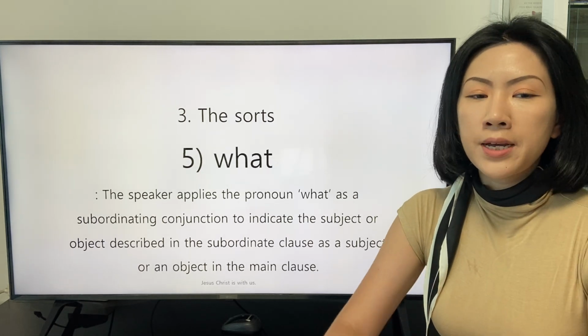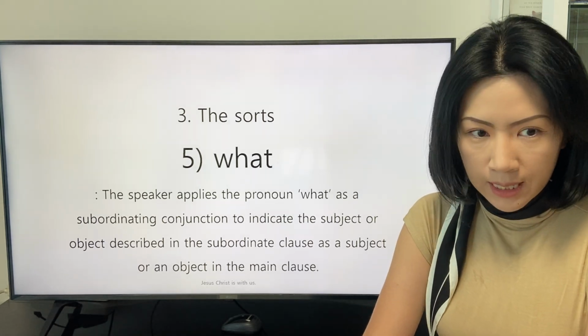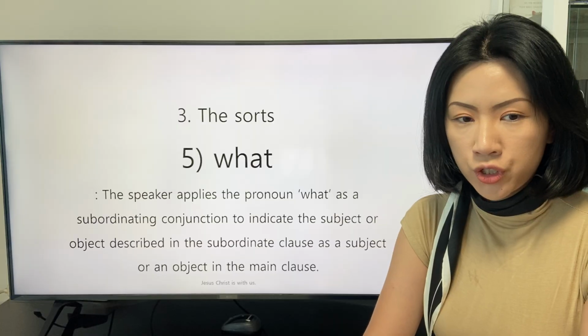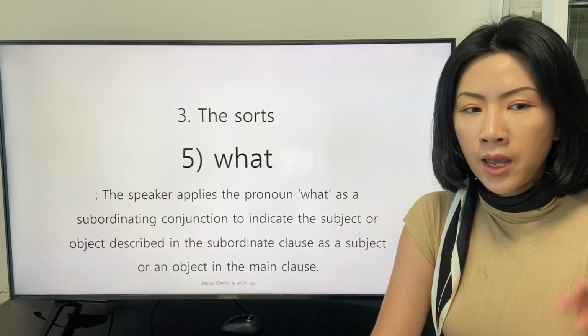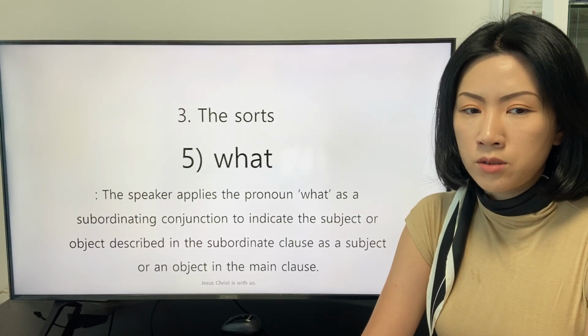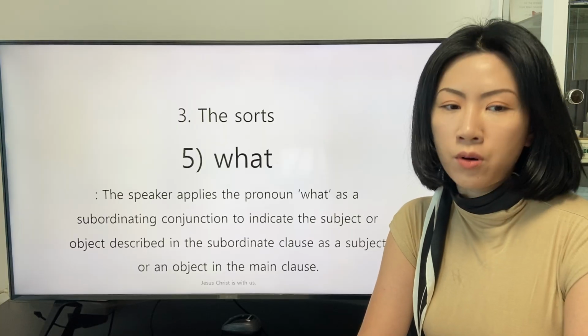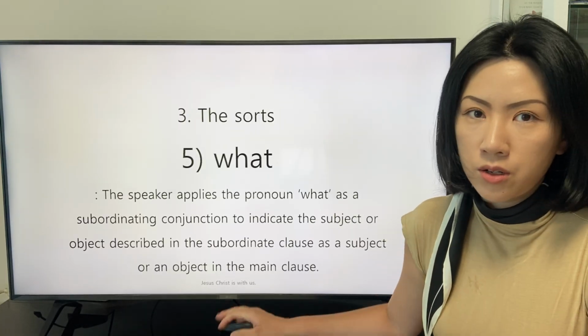The speaker applies the pronoun what as a subordinating conjunction to indicate the subject or object described in the subordinate clause as a subject or an object in the main clause.